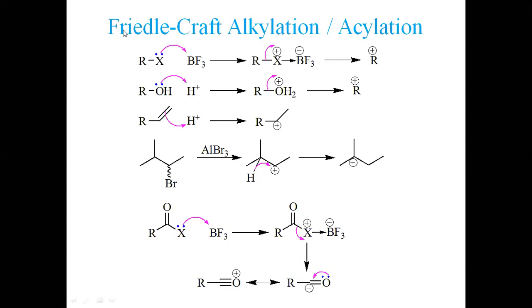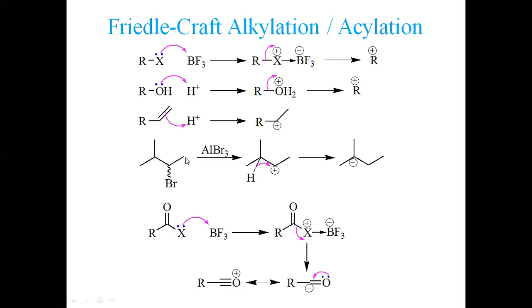You see, one is starting from alkyl halide reacting with a Lewis acid, another is alcohol reacting with a mineral acid to generate an R positive. Similarly, olefins we are reacting with acids to generate a positive charge. But in these cases, there is a drawback in fact. What happens if there is some other possibility, then this positive ion can be rearranged. For example, I have highlighted here.